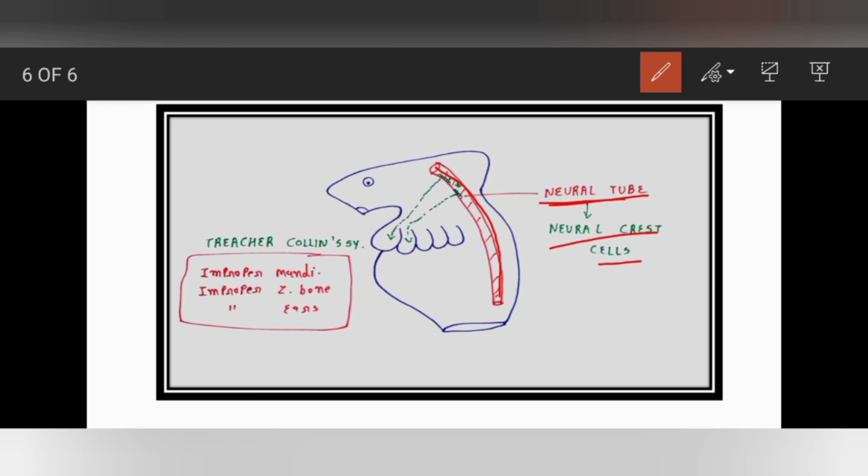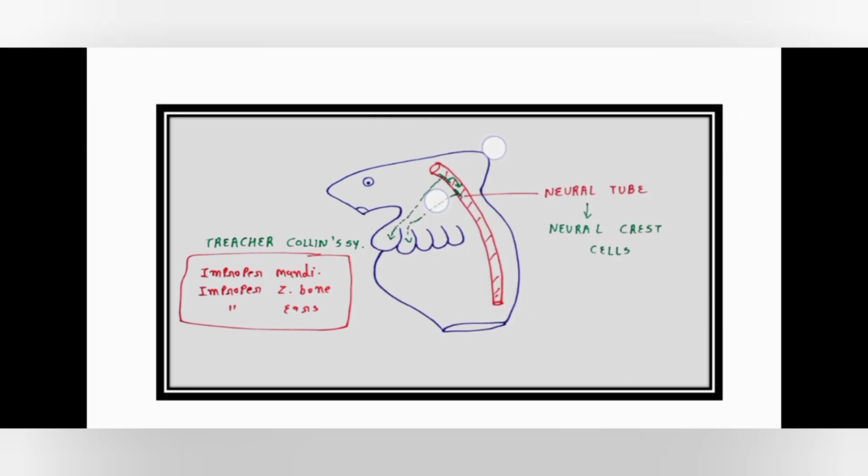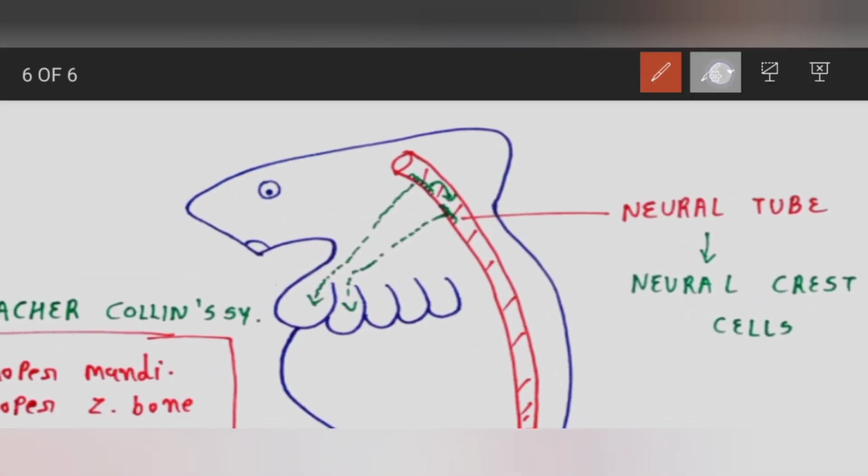Now, see here. The neural crest cells are there, right? Now the division of neural crest cells occurs. At this time the neural tube, meaning the central nervous system, is still not developed.